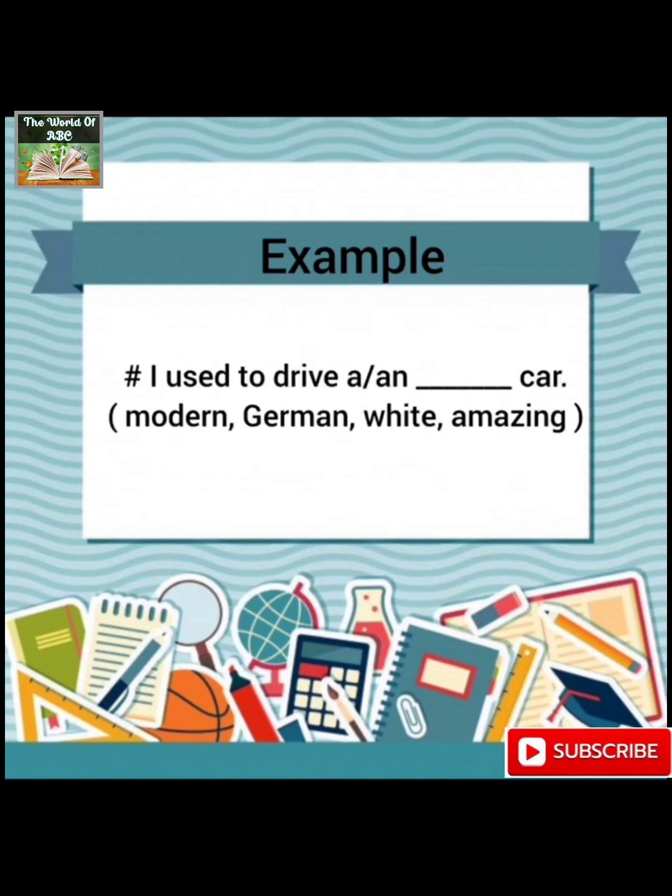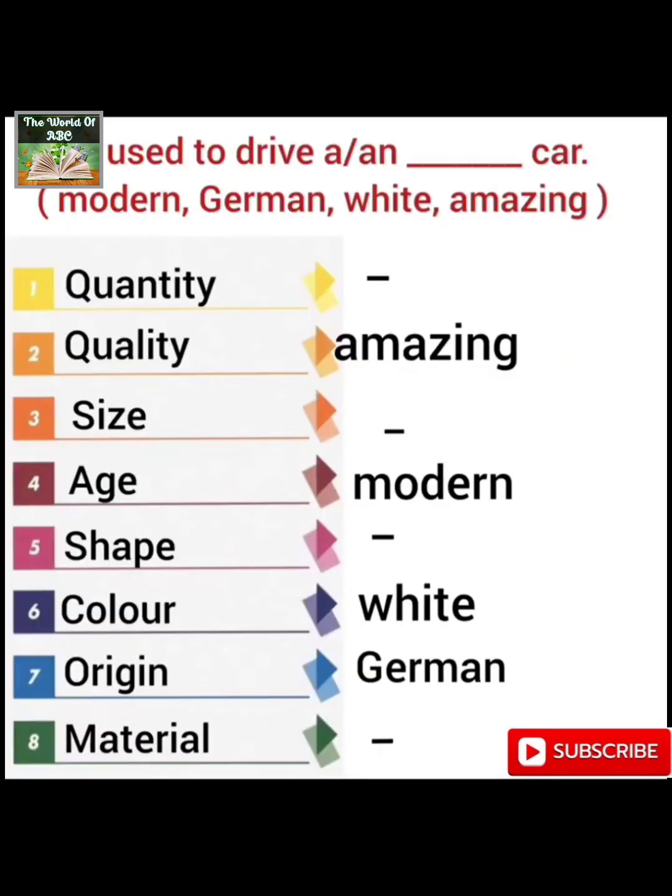Next example: I used to drive a dash car. Options are modern, German, white, amazing. Now I have to sort it out according to the sequence, and my example will be: I used to drive an. Now I have to omit a. First of all, quantity: in the options quantity is not mentioned. So quality, which means amazing. Now is size there? No, size is not there.